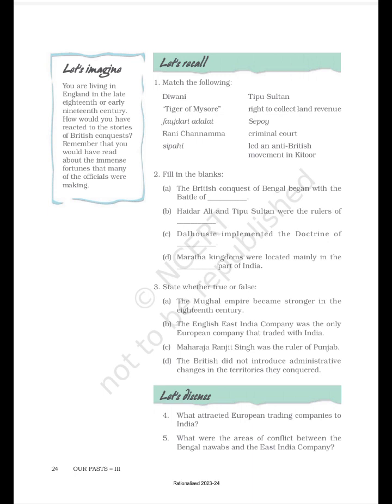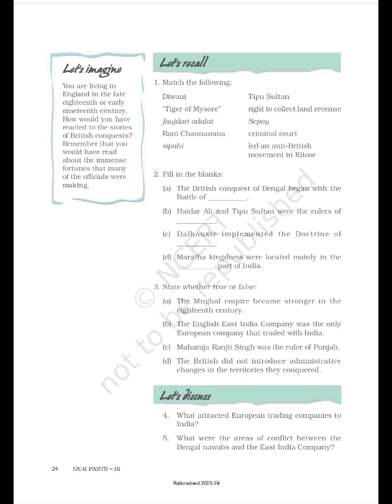A. The Mughal Empire became stronger in the 18th century. B. The English East India Company was the only European company that traded with India. C. Maharaja Ranjit Singh was the ruler of Punjab. D. The British did not introduce administrative changes in the territories they conquered.